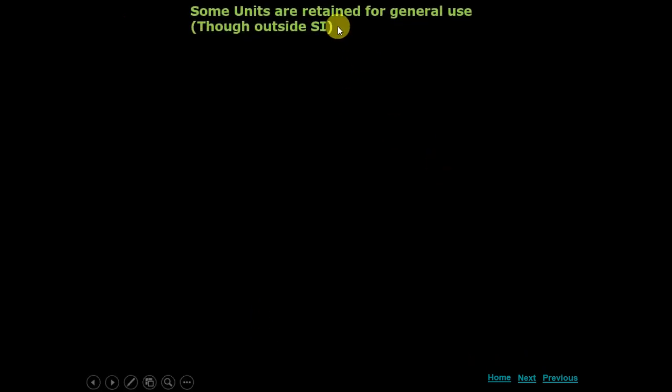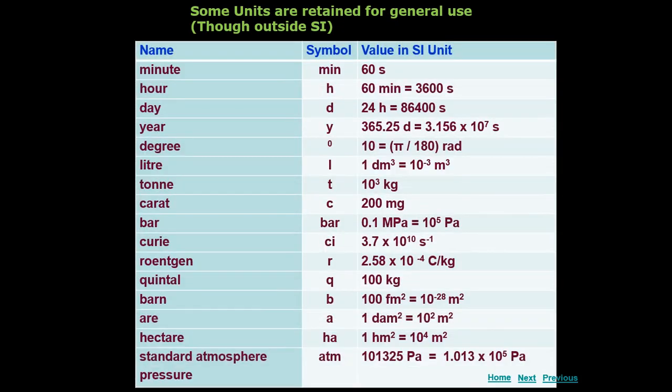Some units are retained for general use, though they are outside SI. Till now we have discussed all the SI physical quantities and SI units, but some units are retained for general use. They are not inside the SI, they are outside SI. For example, time in the SI system is measured in seconds, but it can also be measured in minutes.